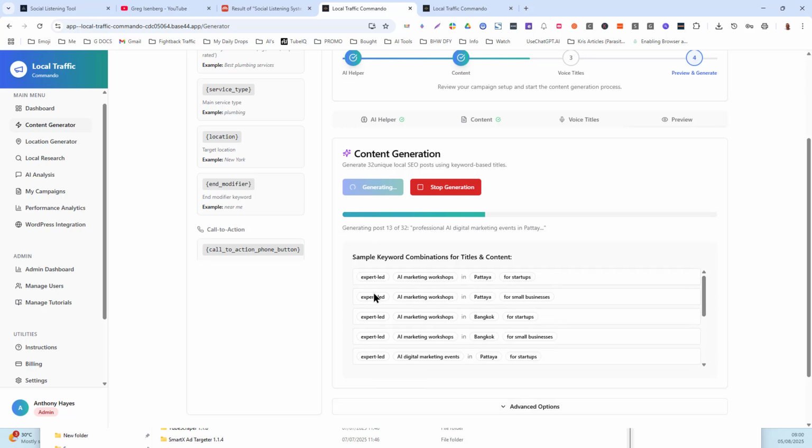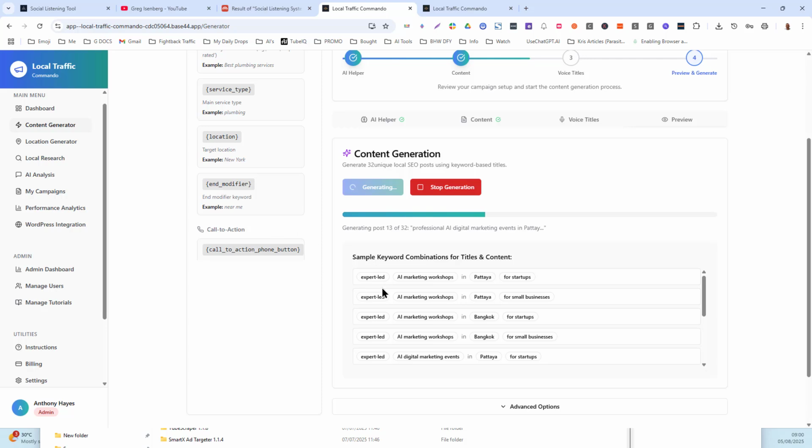Okay, no matter what way you do this, with the structure of the 4 different elements, or even if you don't use the end modifier, even if you use just 3 elements where you've got the front end modifier, the service type, and the location, then it's still always going to be a commercial intent keyword. It's always going to be buyer intent.